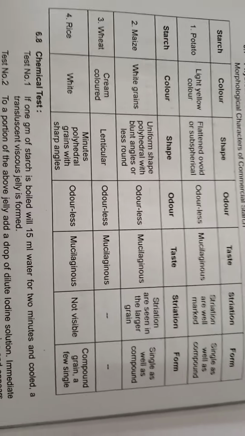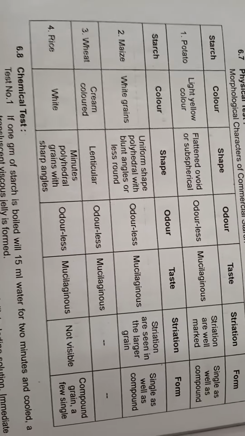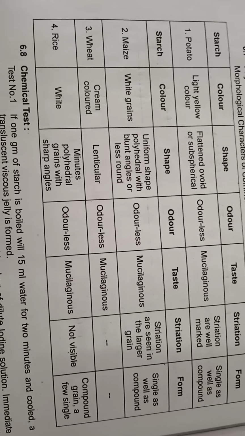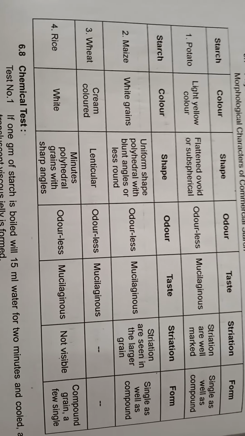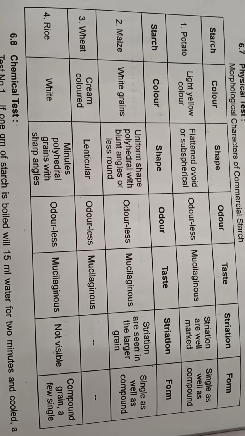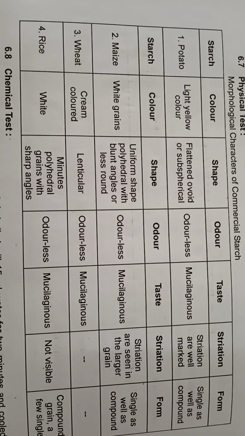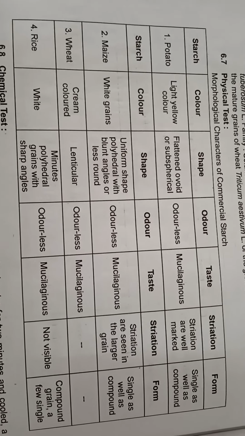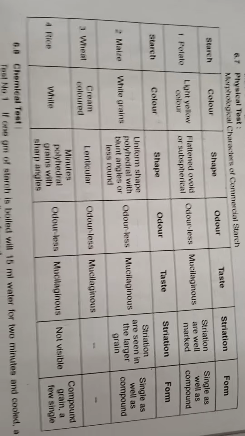Wheat starch is cream colored, lenticular, odorless, mucilaginous, whereas rice starch is white in color, with minute polyhedral grains with sharp angles, odorless, mucilaginous taste, striations not visible, and compound grains, with a few single grains present. Okay, so these are the different physical tests for potato, maize, wheat or rice starch.